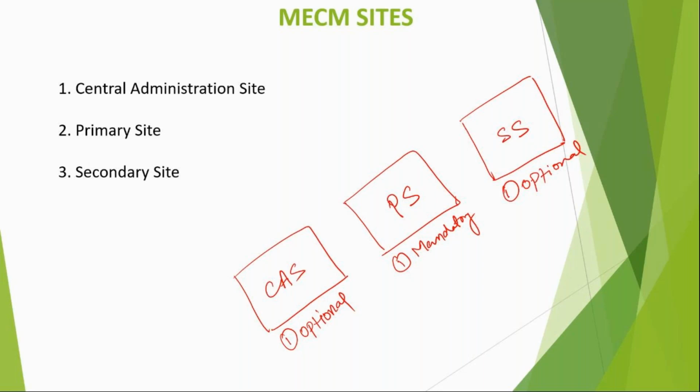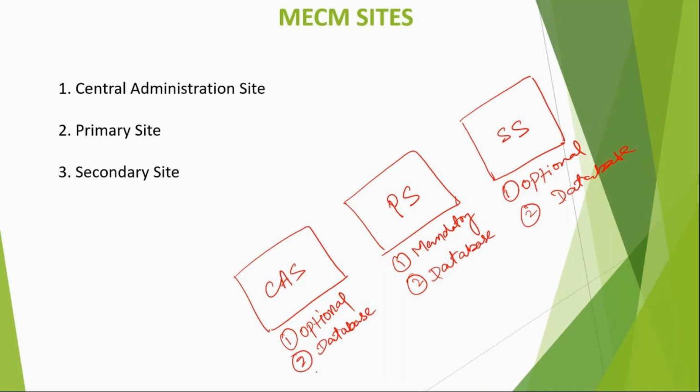If you have the condition, then only you install that one, otherwise you don't install. Point number two, it needs a database. It stores its data in its separate database. Similarly, the primary site also needs a database, and secondary also needs a database.